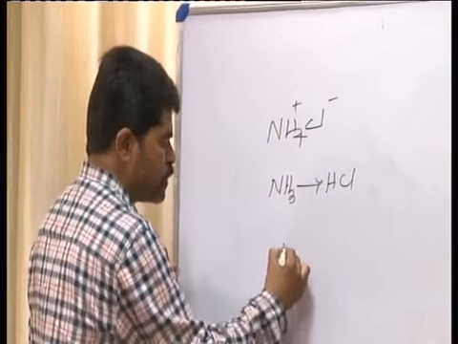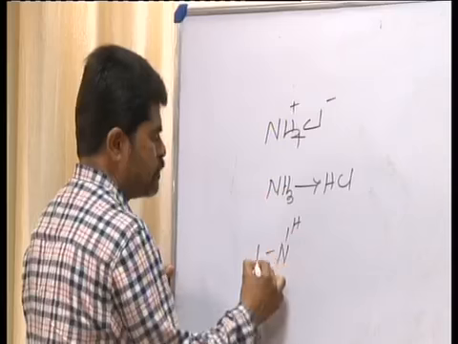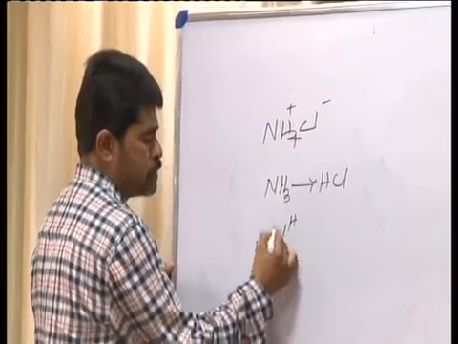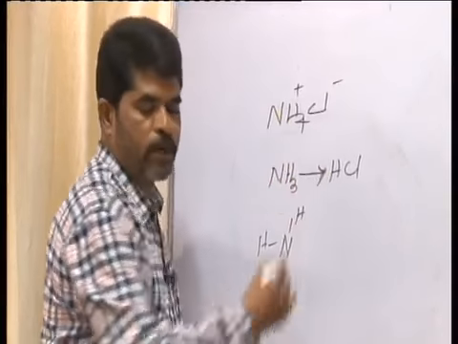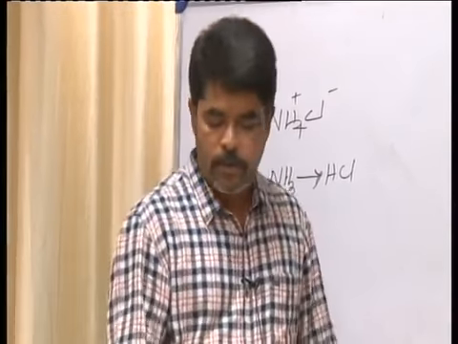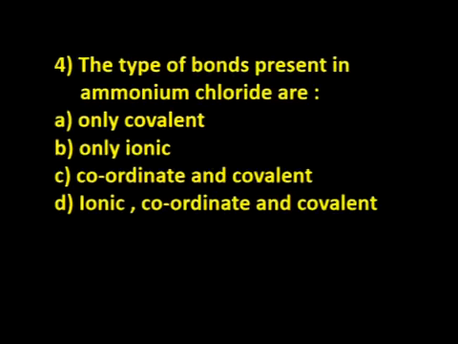And if you consider ammonia, it consists of covalent bonds, and it even contains a coordinate bond also. You can take up the options: only covalent, only ionic, coordinate and covalent, ionic, coordinate and covalent. D is the correct answer.